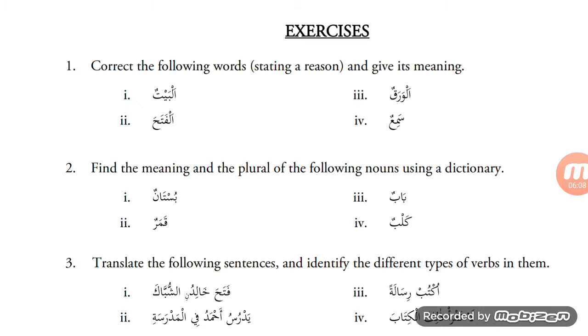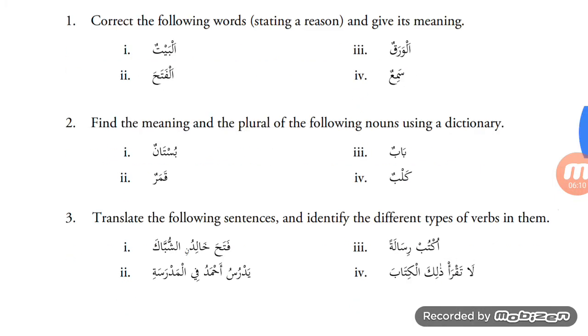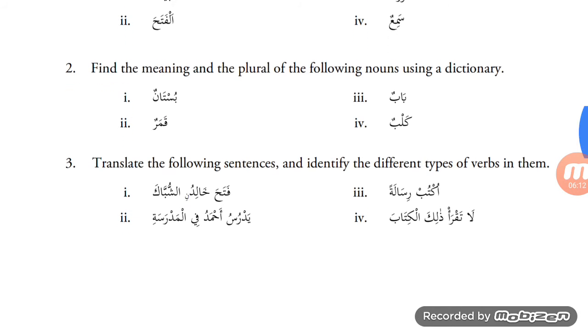Next one, al-fataha. So fataha is a verb. Fataha yaftahu. Fataha, fi'l madi, past tense verb. This means he opened. And alif lam doesn't enter upon a fi'l, a verb. So this should be fataha, not al-fataha.